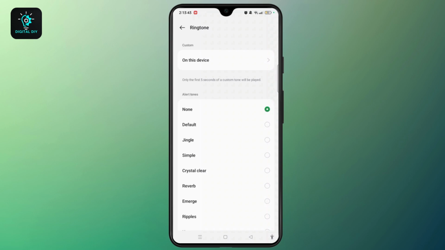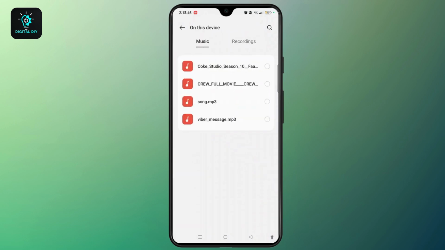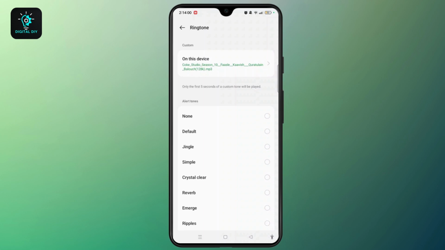Under that, select on this device and you need to select any music or recording that you want to set as the custom notification sound. And let's select it. And once you have done that, as you can see, we have successfully set a custom notification sound for this Instagram like feature. Only the first 5 seconds of a custom tone will be played.